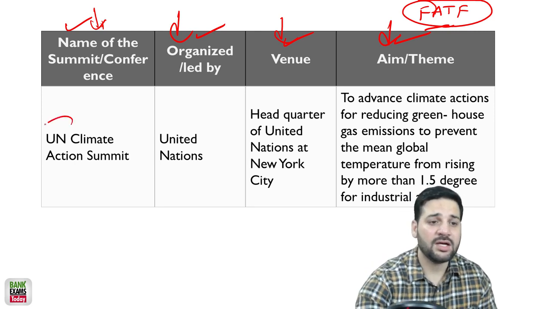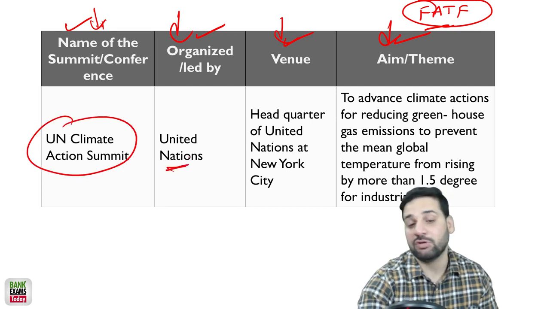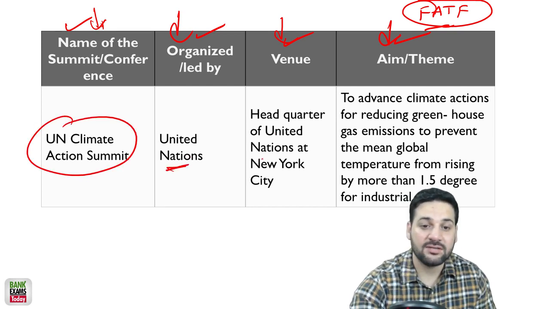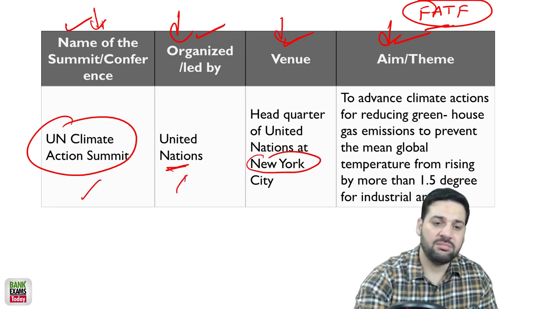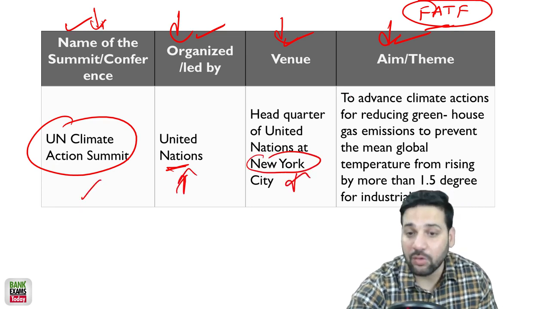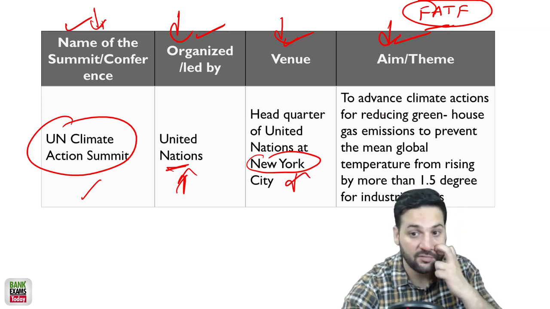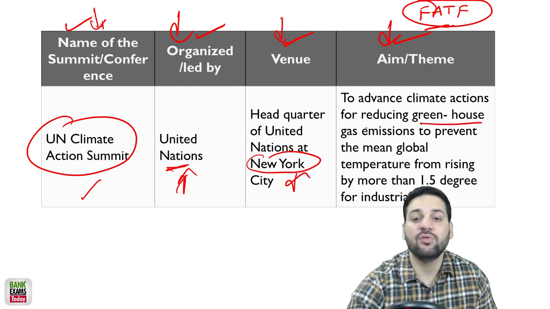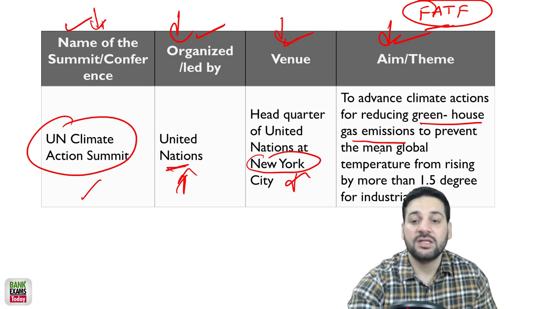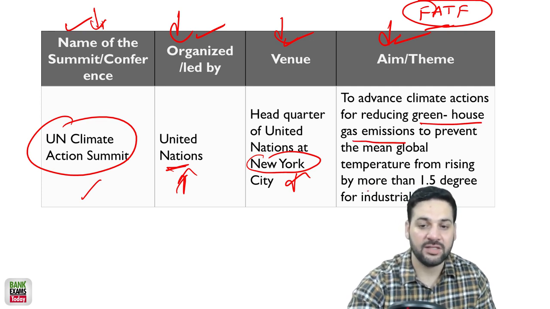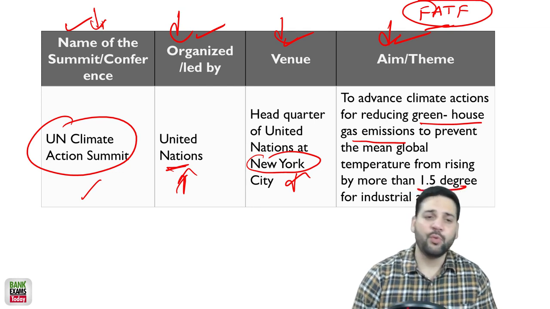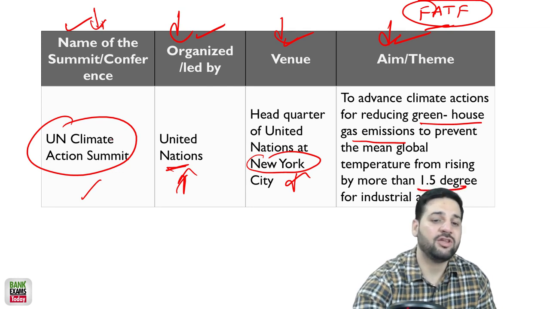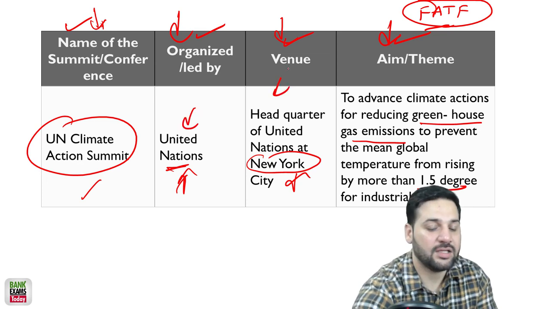So UN Climate Action Summit, organized by the United Nations, and its headquarters is at New York City. Please remember this. These two things are really important, and the goal is to advance climate action for reducing greenhouse gas emissions to prevent the mean global temperature from rising by more than 1.5 degrees above industrial levels. So the most important questions here: organized by the UN, and the headquarters is at New York.